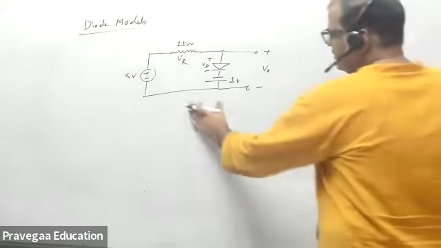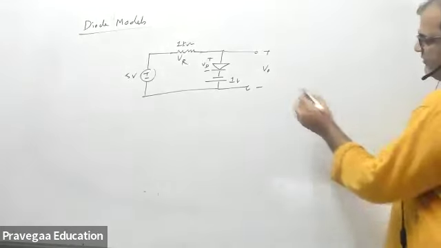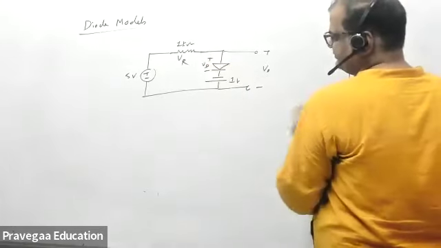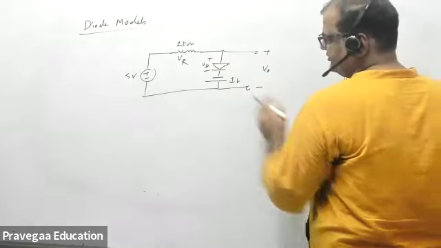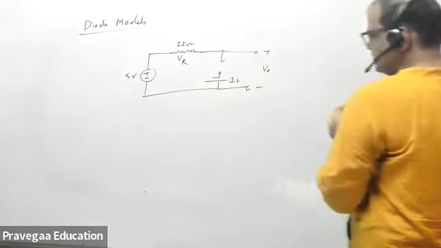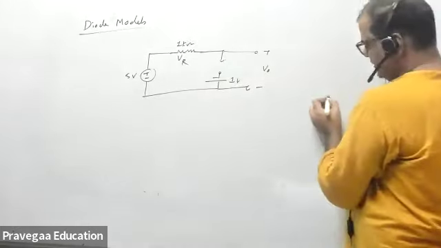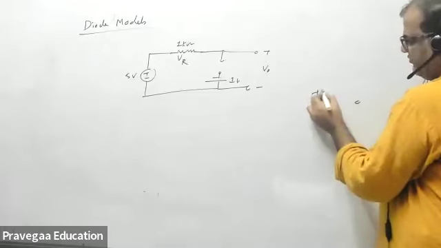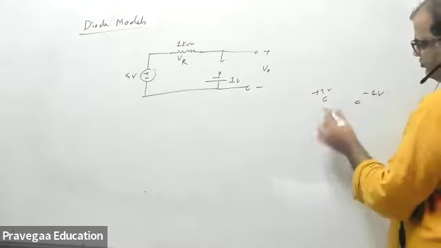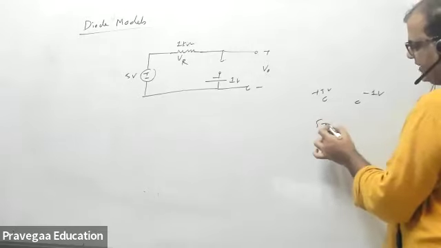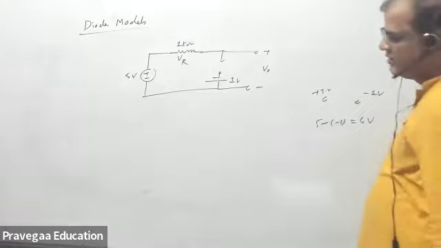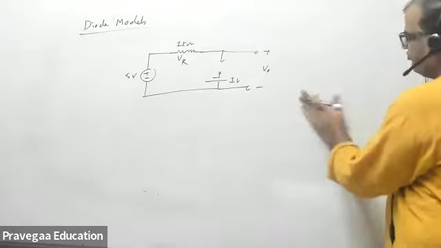Tell me, is the diode forward biased or reverse biased? If I make this terminal open, it's forward biased. This is 5 volt, and this is minus 1 volt. So the total voltage VD is 5 minus 1, that is 6 volt. So this is the forward bias. Forward bias is there.